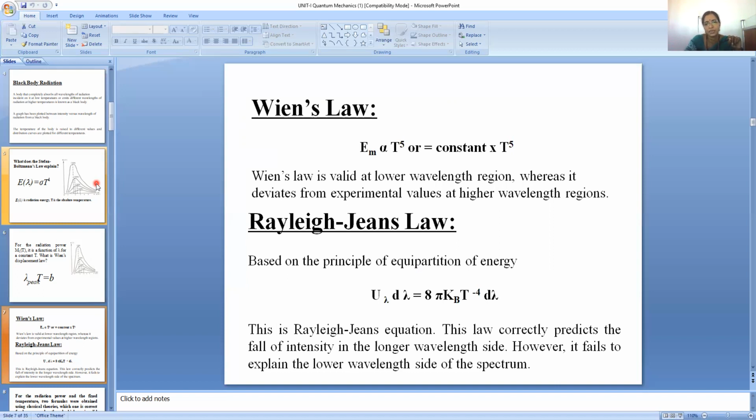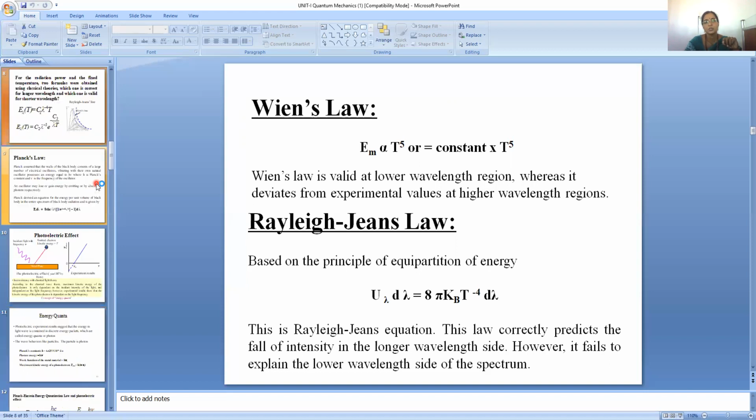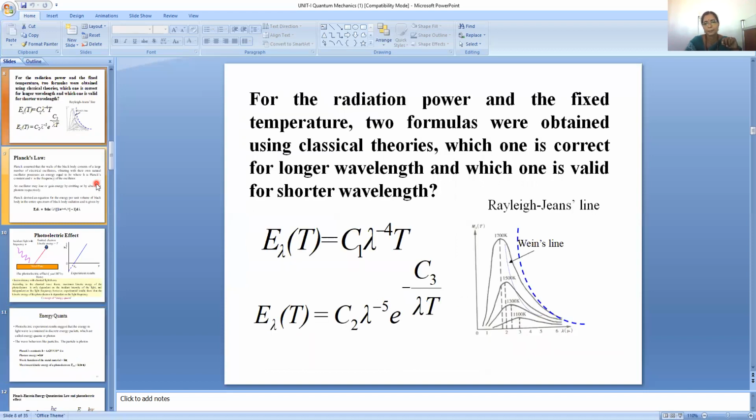Rayleigh, another scientist, tried to explain it with the principle of equipartition of energy: U lambda d lambda equals 8 pi kB T lambda power minus 4 d lambda. Here kB is the Boltzmann constant, and this is Rayleigh's equation. This correctly predicts the fall of intensity on the longer wavelength side. However, it fails to explain the lower wavelength side of the spectrum. So, in order to explain black body radiation, there were two or three different attempts, some at shorter wavelength and some at higher wavelength, but nobody could give a proper explanation throughout the wavelength region.